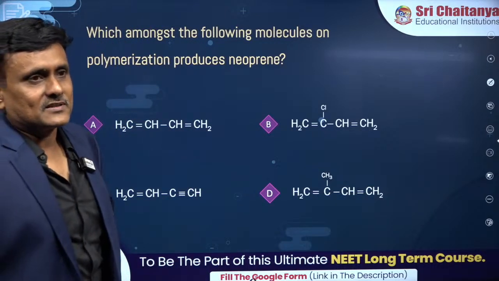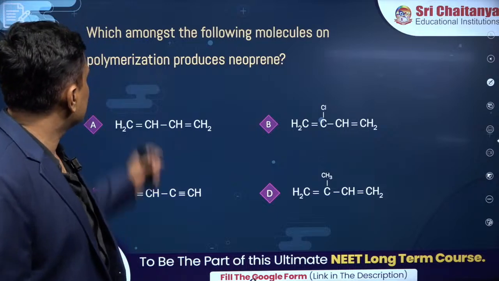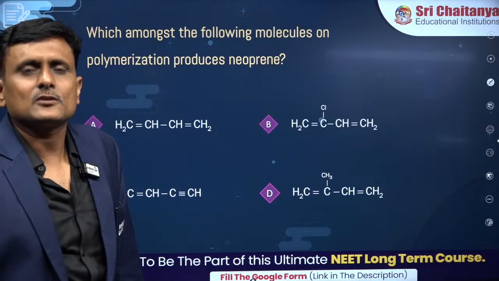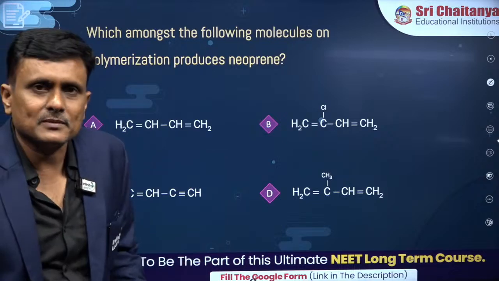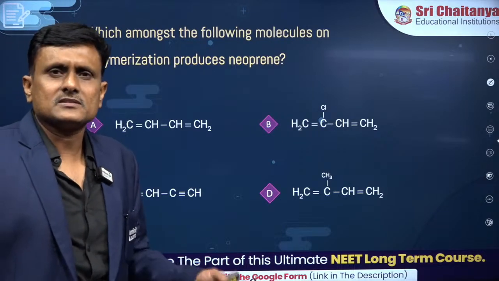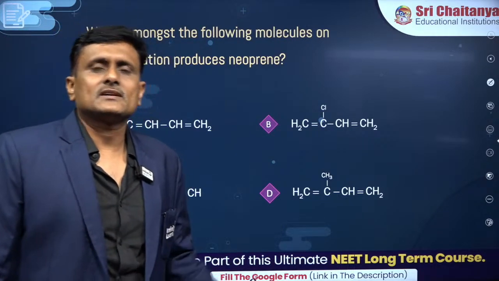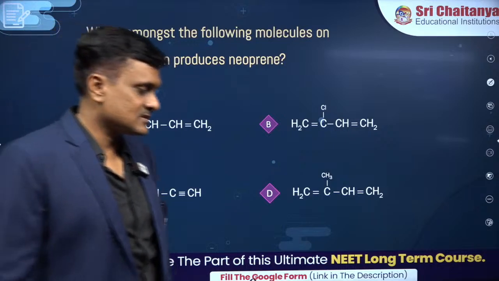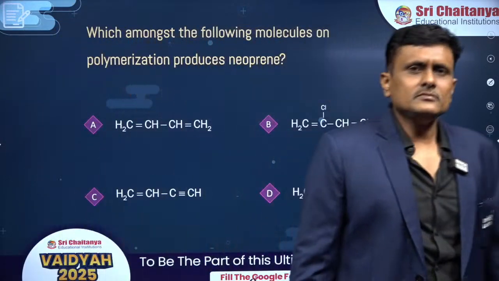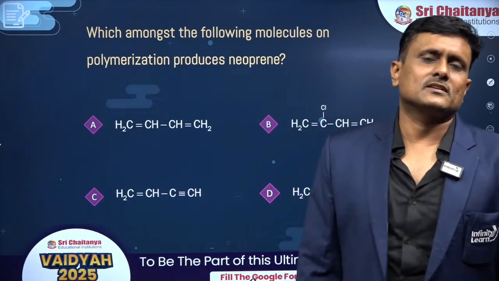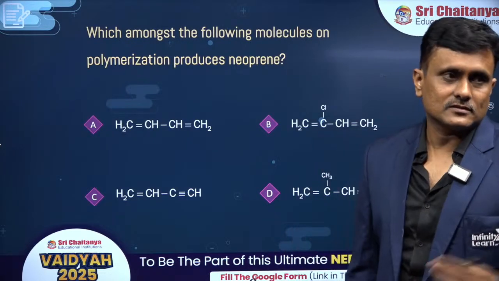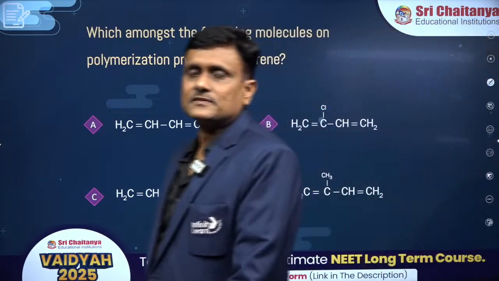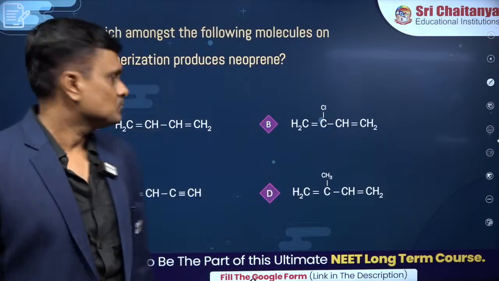Polymers is an important chapter, isn't it? Yes, buddies. And you know what happens here? Neoprene, chloroprene, vulcanization of rubber. All these are very important. Rubber industry is a very booming industry in our country right now. We are one of the largest exporters of rubber, and in our country, Kerala is known for rubber exports. Important one. Yes, you are right, Haru. ClF3, that's a brilliant example which you gave.